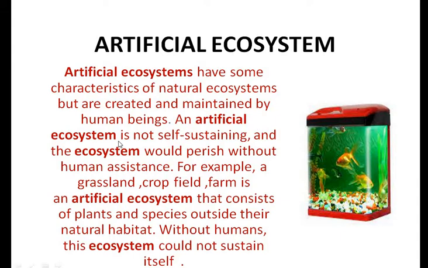So an artificial ecosystem is not a self-sustaining system and cannot survive without human assistance. But a natural ecosystem is an ecosystem which can survive on its own.